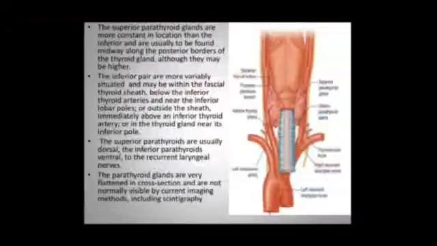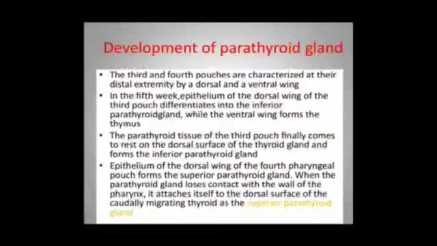The superior parathyroid glands are more consistent in location than the inferior and are usually found midway along the posterior borders of the thyroid gland, although they may be higher. The inferior pair are more variably situated and may be within the facial thyroid sheath, below the inferior thyroid arteries and near the inferior lobar poles, or outside the sheath immediately above the inferior thyroid artery, or in the thyroid gland near its inferior pole. Superior parathyroids are usually dorsal. The inferior parathyroid is ventral to the recurrent laryngeal nerve. The parathyroid glands are very flattened in cross section and are not normally visible by clinical imaging methods, including scintigraphy.